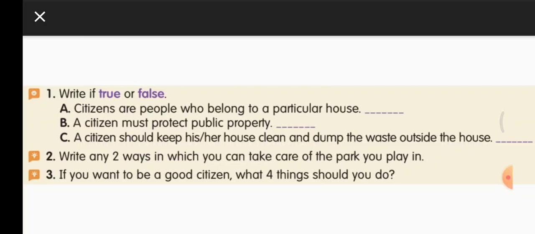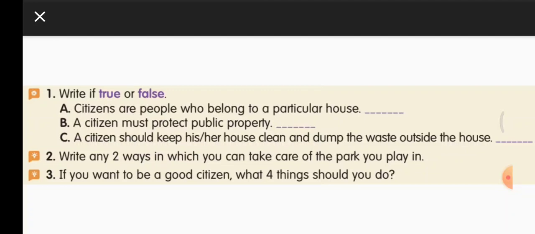Then second question, write any two ways in which you can take care of the park you play in. How can we take care of the park where you are playing? We can water the plants and we can keep it clean. And third question, if you want to be a good citizen, what four things should you do?